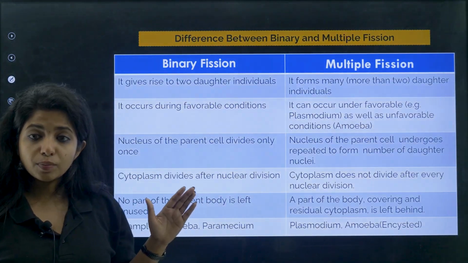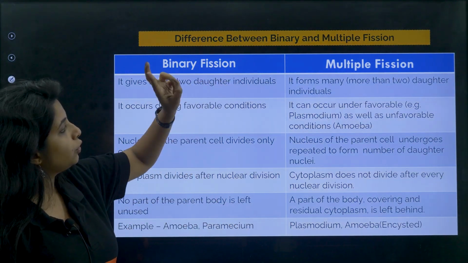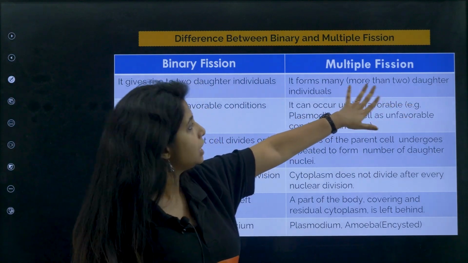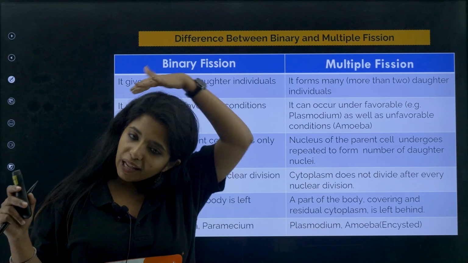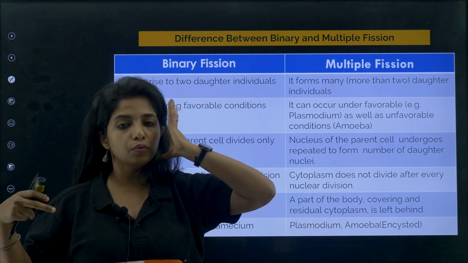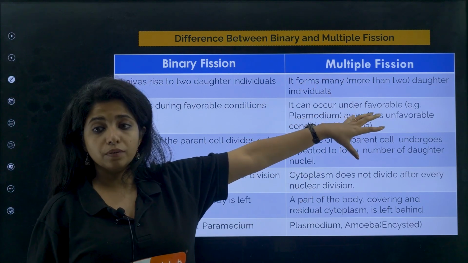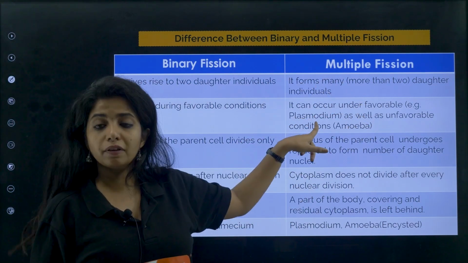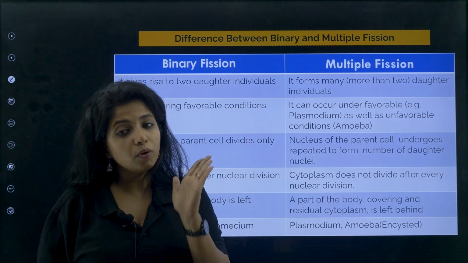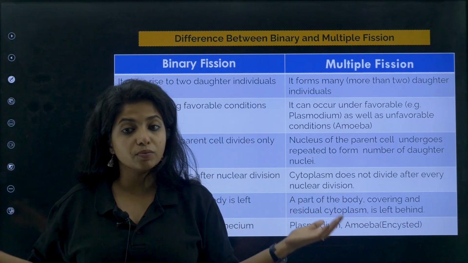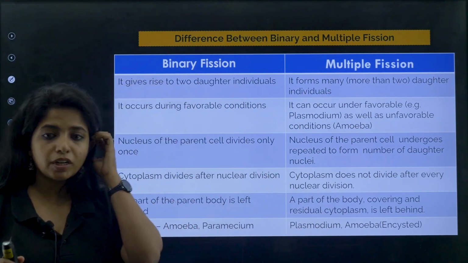Now over here, there's a difference given between binary and multiple fission. What do you mean by binary fission? It gives rise to two daughter individuals. Over here, it gives rise to many daughter individuals. Binary fission occurs during favorable conditions. So during favorable conditions only, amoeba and others can divide into two. This is a normal way of reproduction for them. Whereas multiple fission occurs usually under favorable conditions in the case of Plasmodium, but amoeba also sometimes undergo multiple fission only when the situations are unfavorable, because then they have to make the cyst around them, and then go ahead with multiple fission. So that is something different.